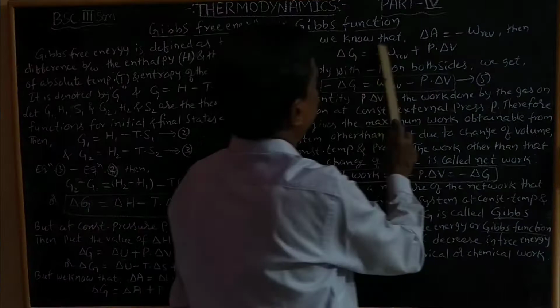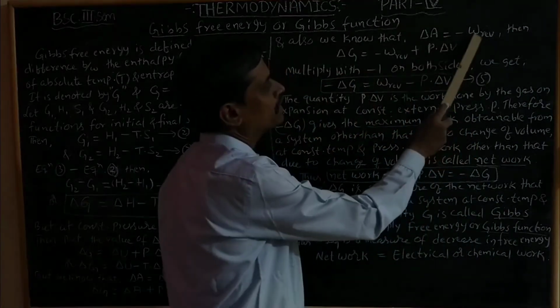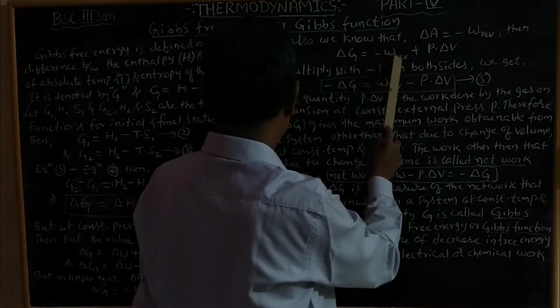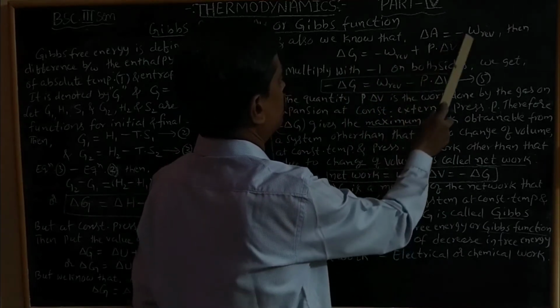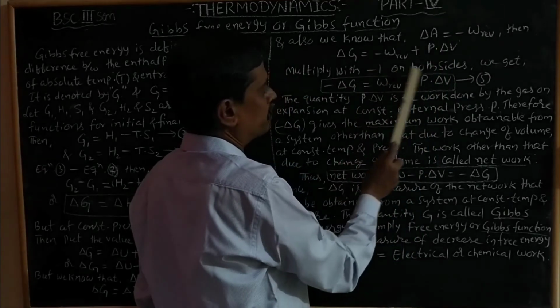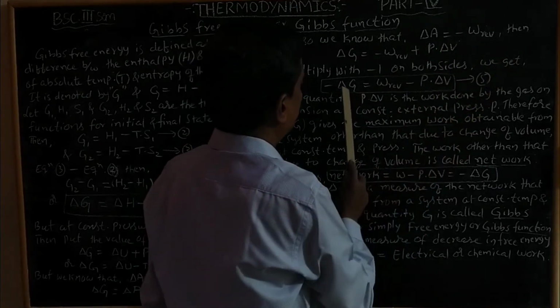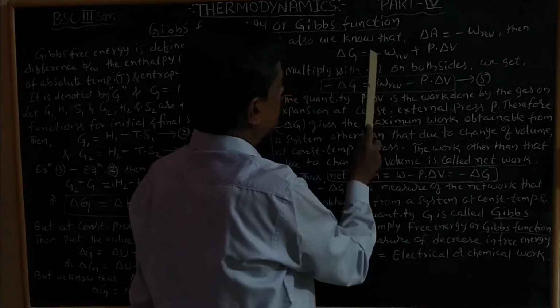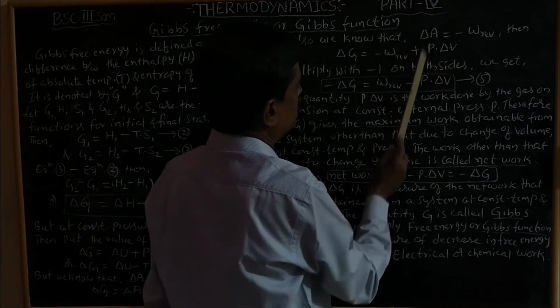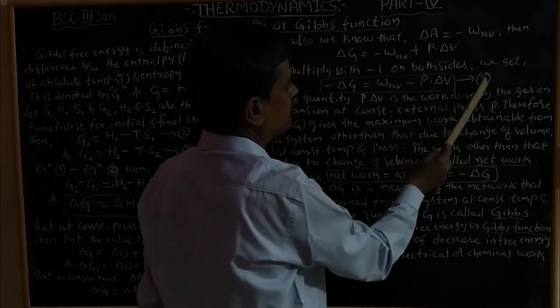And also we know that delta A is equal to minus W reversible. Then delta G is equal to minus W reversible plus P delta V. Multiplying by minus 1 on both sides, we get minus delta G is equal to W reversible minus P delta V. Take this as equation 5.